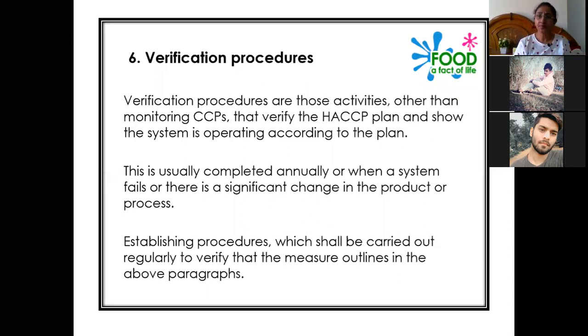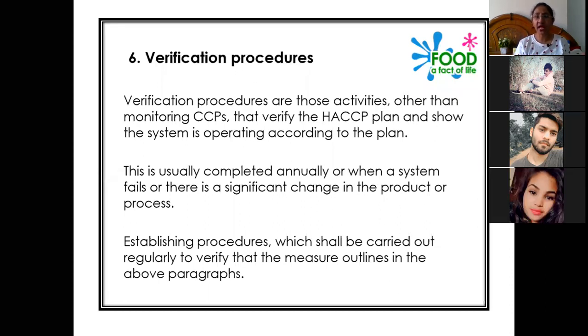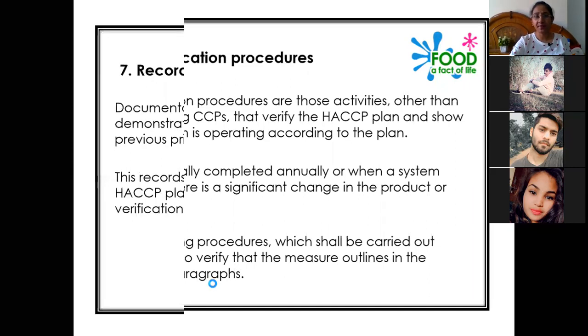So indirectly we are assuring the customers that we are following all the HACCP plans, all the safety policies and safety procedures, and whatever final product is being released is completely safe for the customers. This is usually completed annually, or when a system fails, or there is a significant change in the product or the process. So mainly the verification process is done annually, in a year. It is also called auditing. Establishing procedures which shall be carried out regularly to verify the outlines in the above paragraphs.